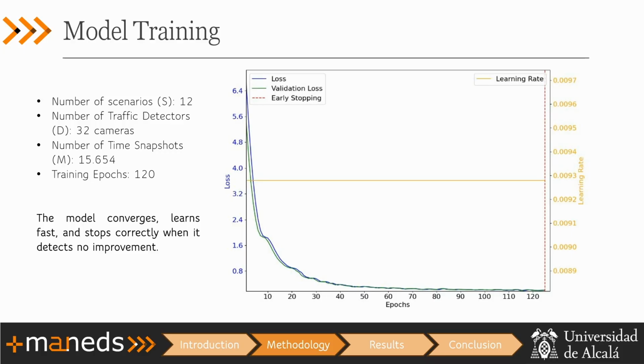And then with all this data that is performed in 24-hour simulations, we obtain almost 16,000 time snapshots, and over 120 training epochs, our model has an early stopping method for when it's not improving its performance. So it stops, and we know it's correctly trained.